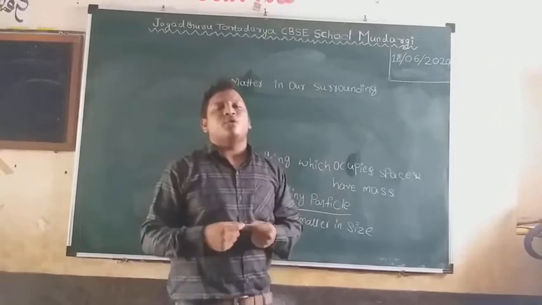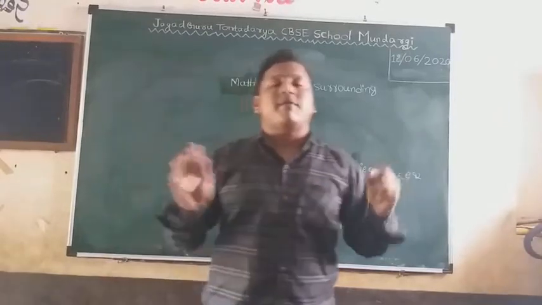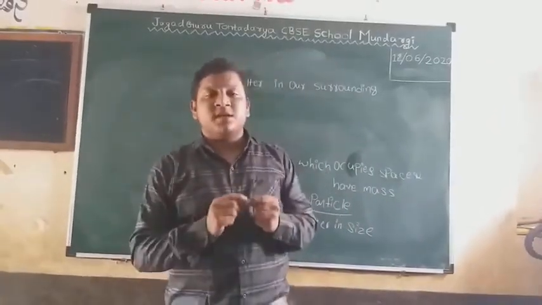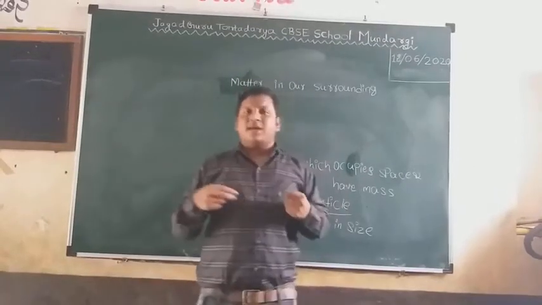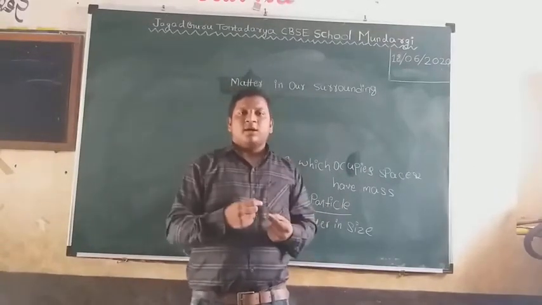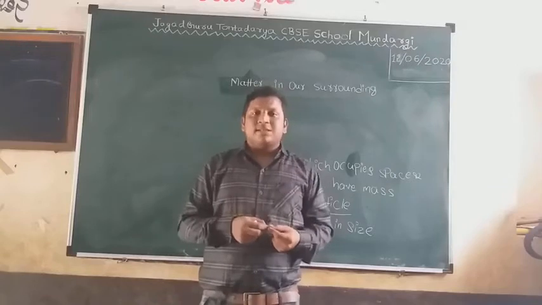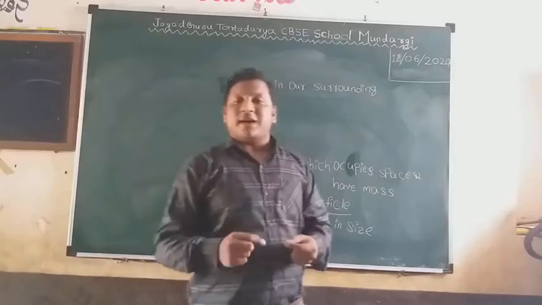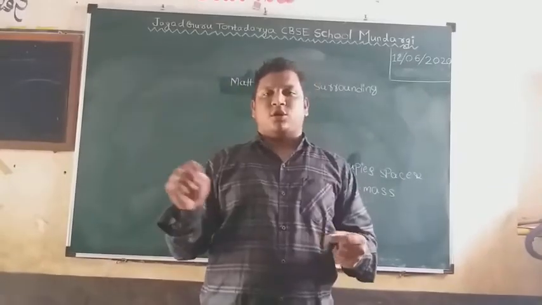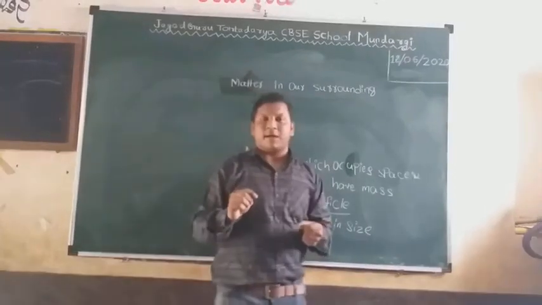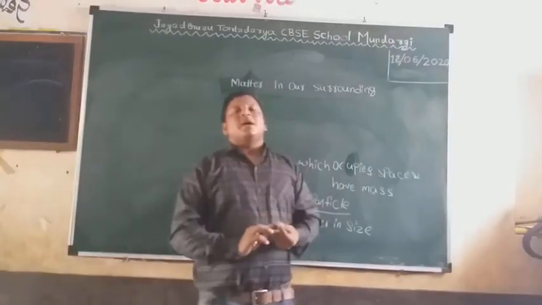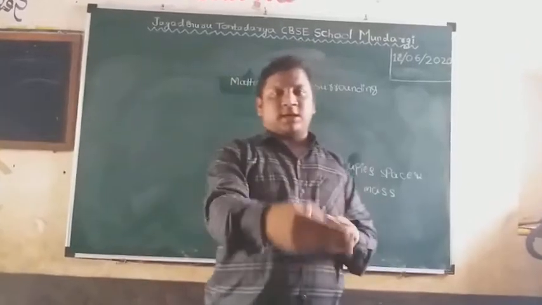Before going to the next topic, we have some evidence by which we can prove matter is made up of particles, and these particles are in continuous motion. Not only are matters made up of particles, these particles are in continuous motion.